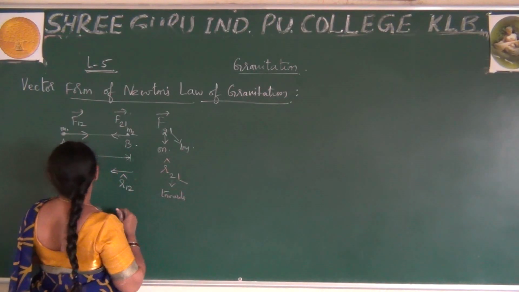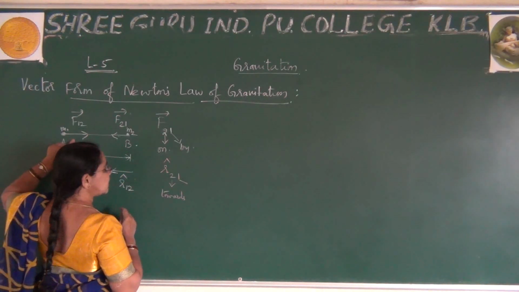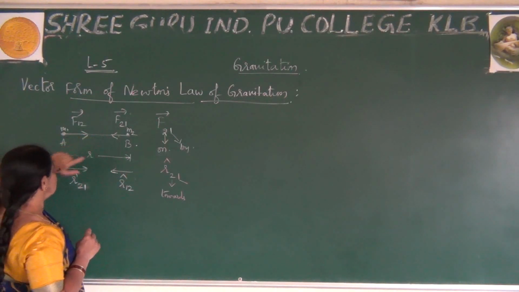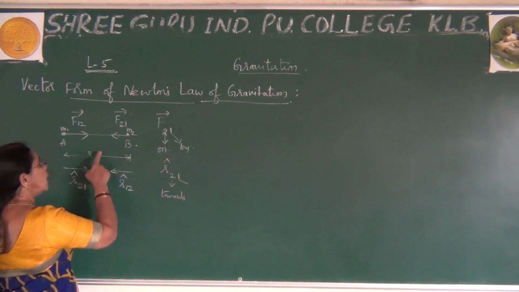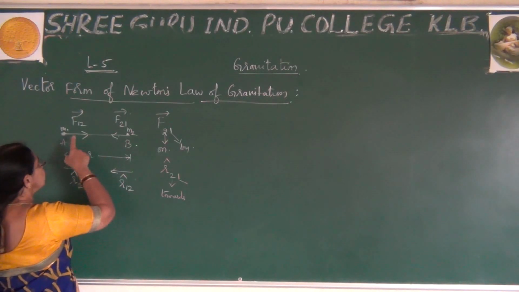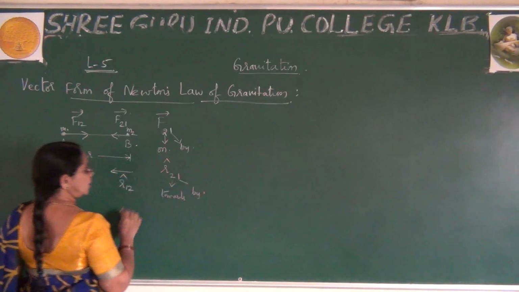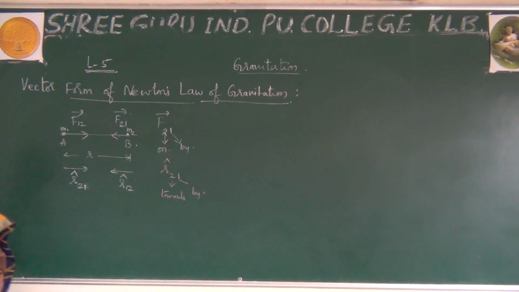This is towards. Here from, that is nothing but I can say R towards 2 from 1. I can write this as R towards, from 1.